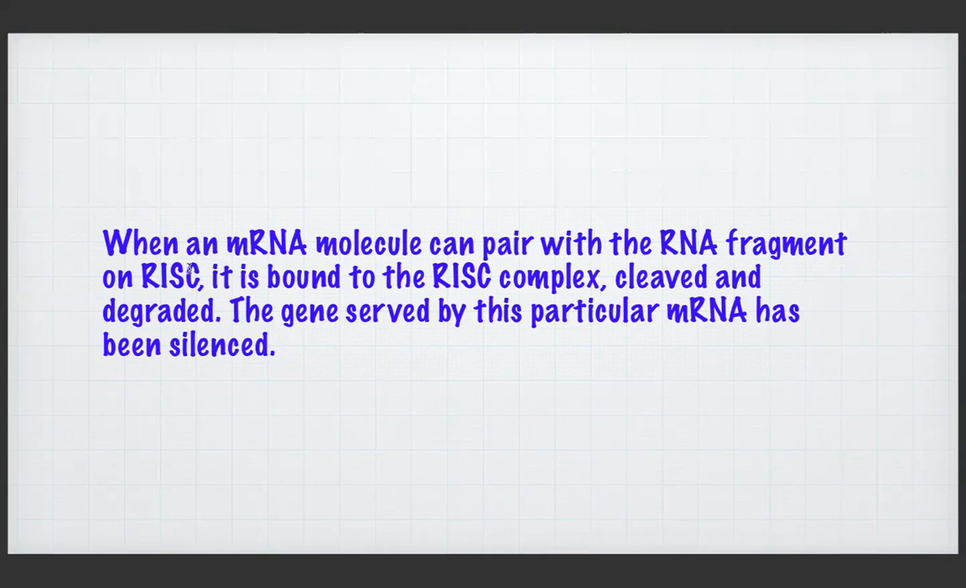So once the mRNA has been attached with RISC plus the single strand, the unwanted portion of the mRNA will be blocked, and the mRNA will be split into two fragments. Then the gene served by this mRNA has been silenced. So the gene served by this particular mRNA has been silenced.